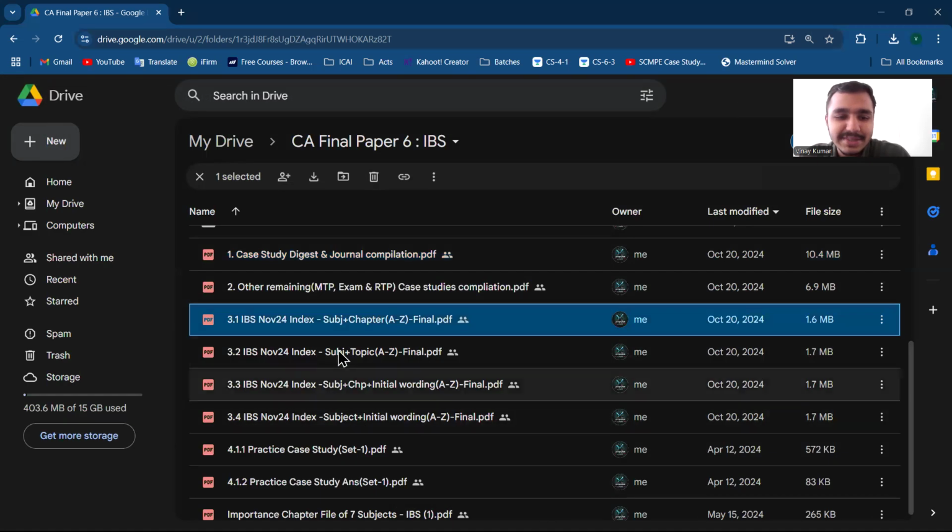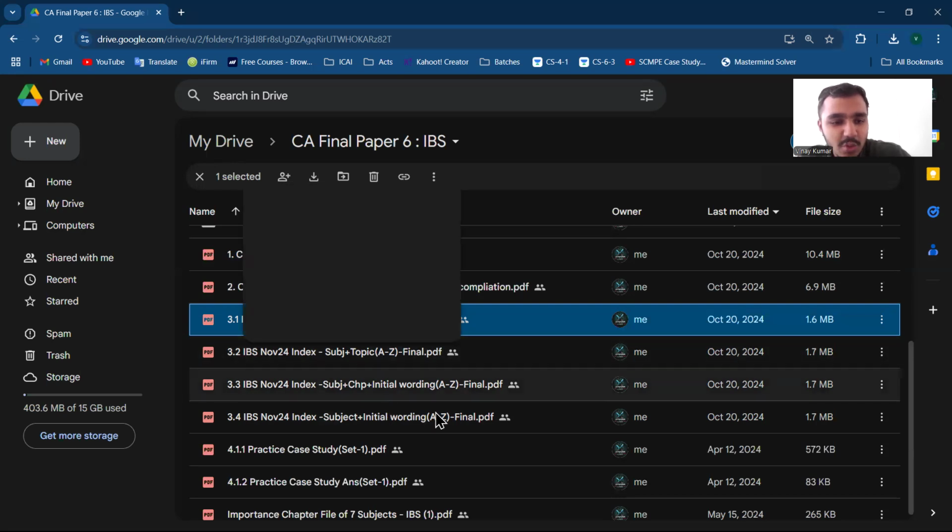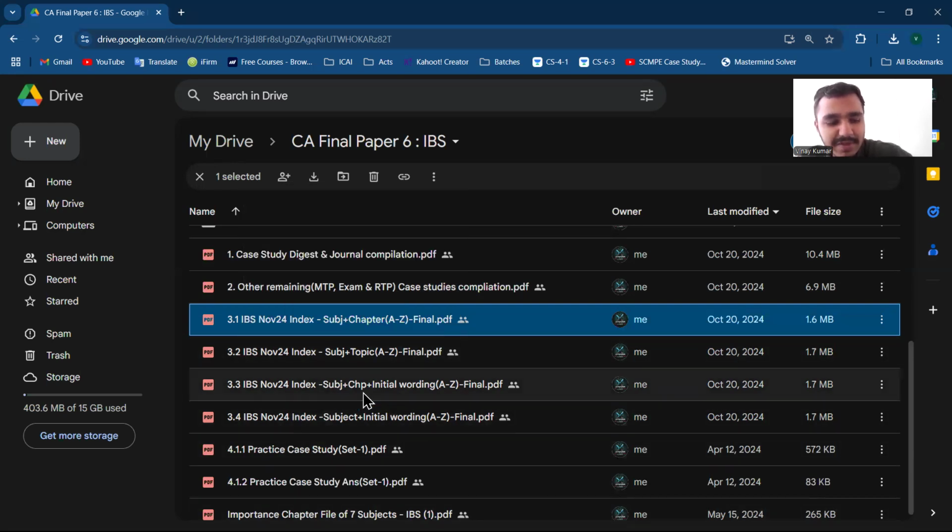Here you can see subject plus chapter wise, which means firstly subject wise sorting is there, then chapter wise sorting, then accordingly A to Z. If someone wants to see, I will quickly explain that too. And 3.2 contains subject plus topic wise, sorry, not chapter wise, which means firstly subject sorting is there, then topic sorting.